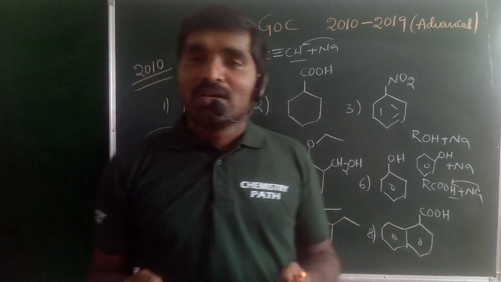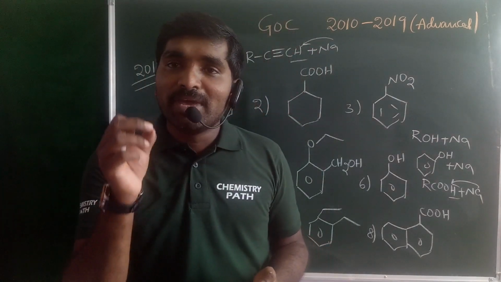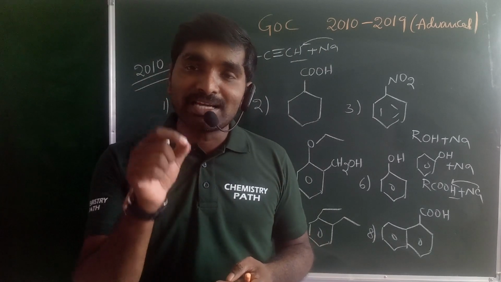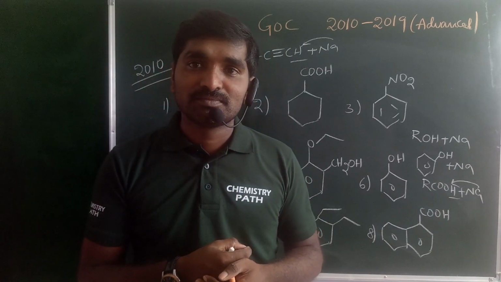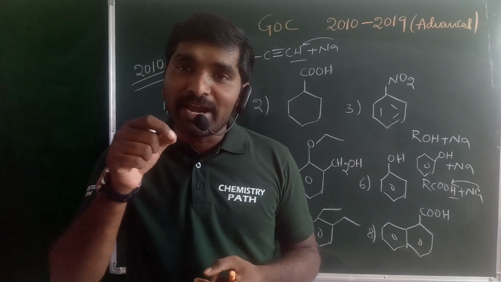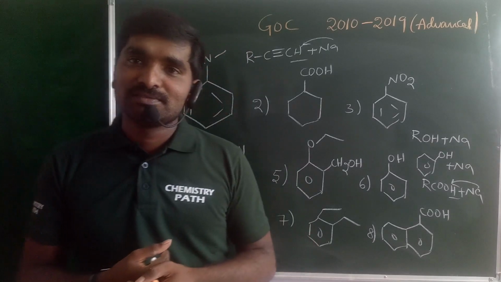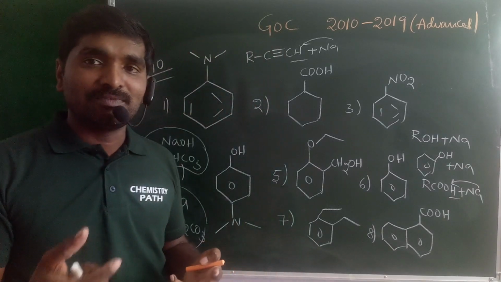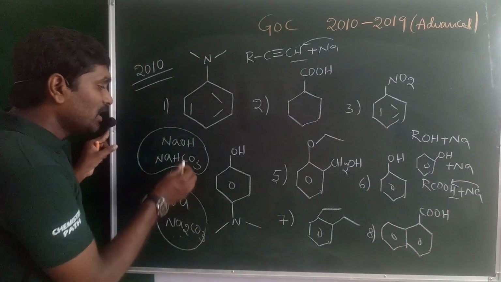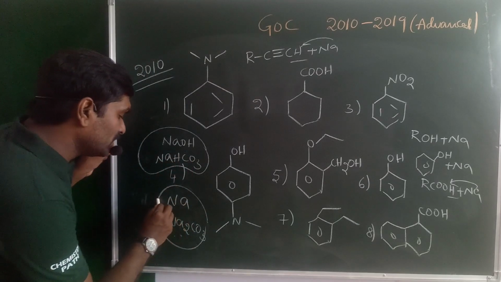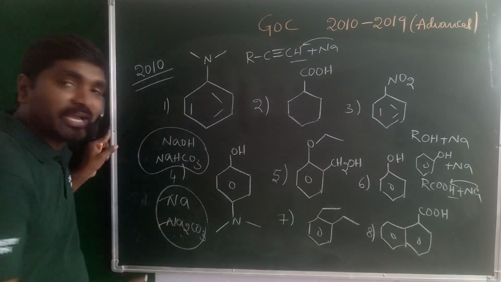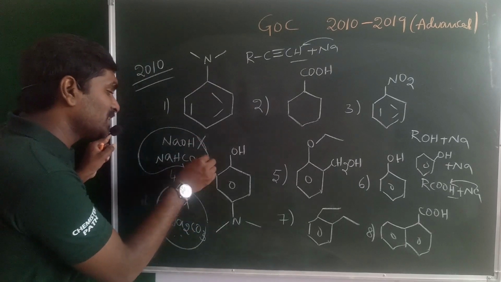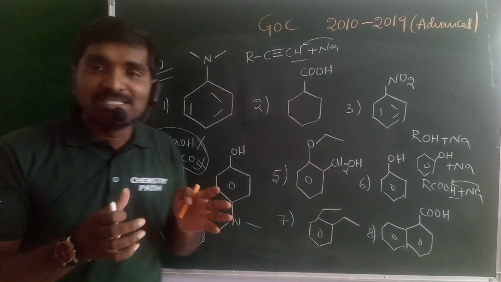Because a strong acid may react with a weak base, but a weak acid requires a strong base for the reactivity. So here alcohols can only react with the sodium metal and sodium carbonate. Alcohols do not react with sodium hydroxide as well as sodium bicarbonate, which is the distinguishing test between phenol and alcohol.